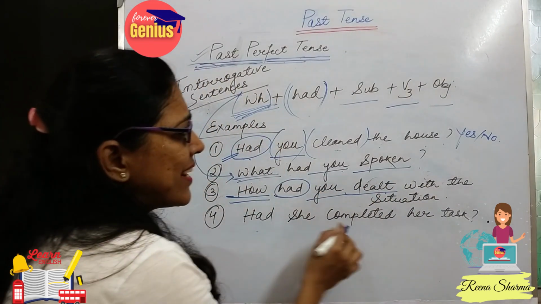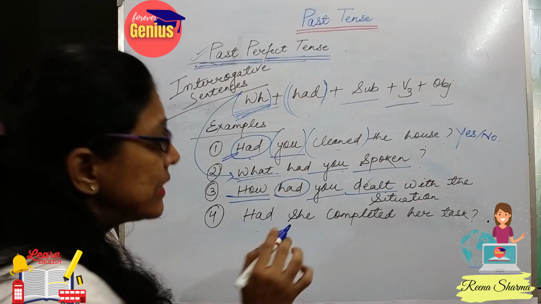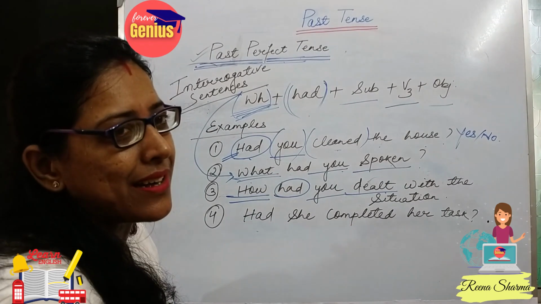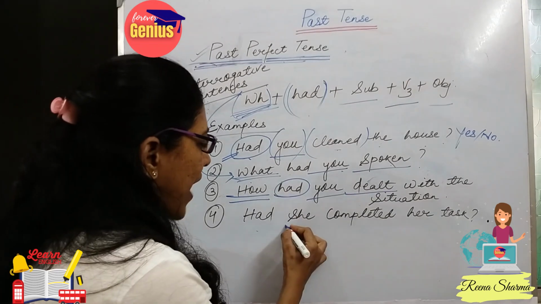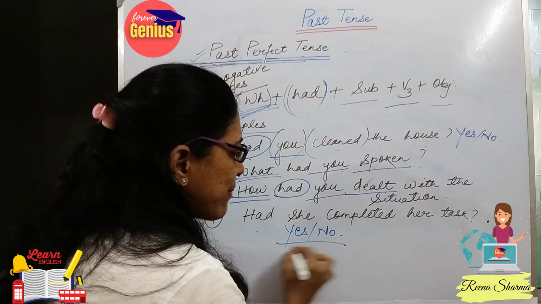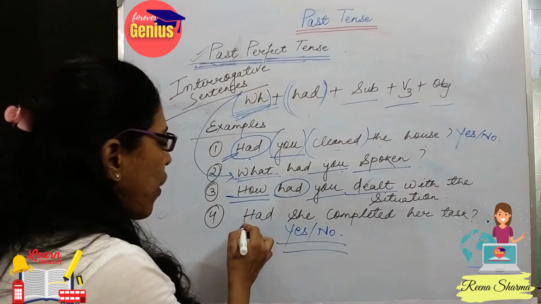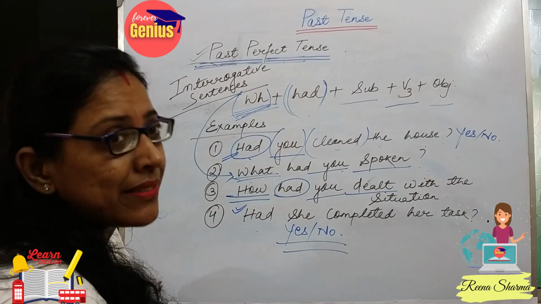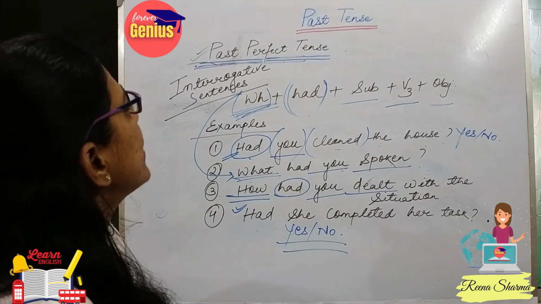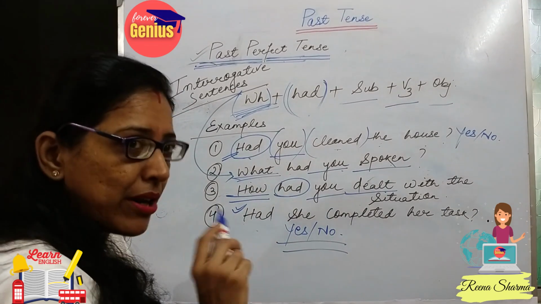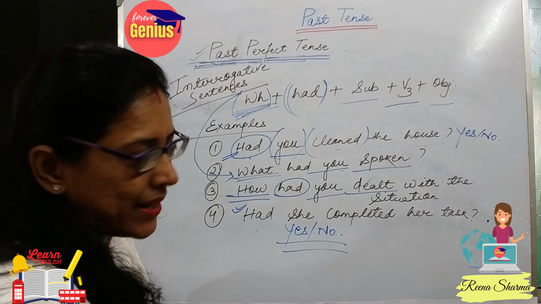Has she completed her task? So think, can we answer the question in yes or no? Of course we can answer in yes or no. So when these types of questions come, we can always start with had. We don't need the WH family in these cases. So this is about interrogative sentences where they are also affirmative sentences, means positive sentences.